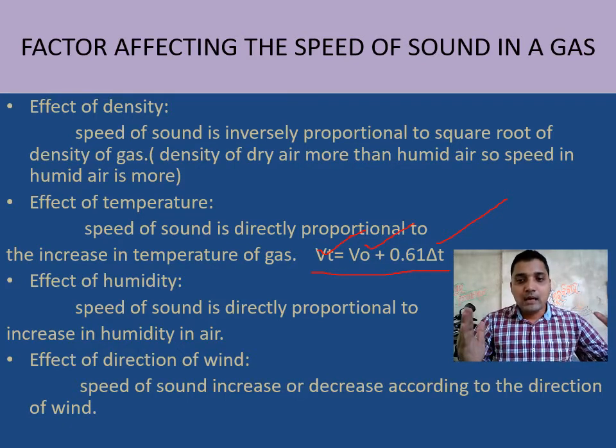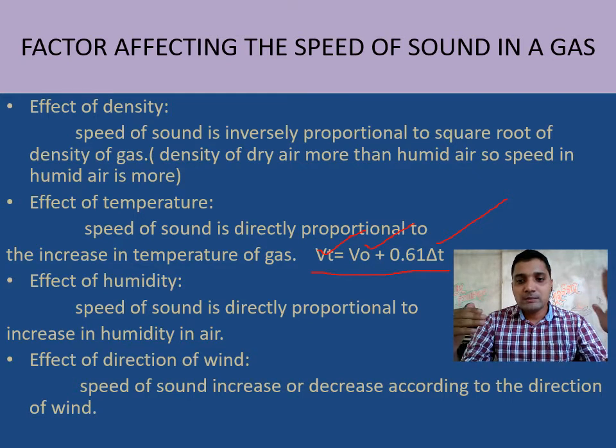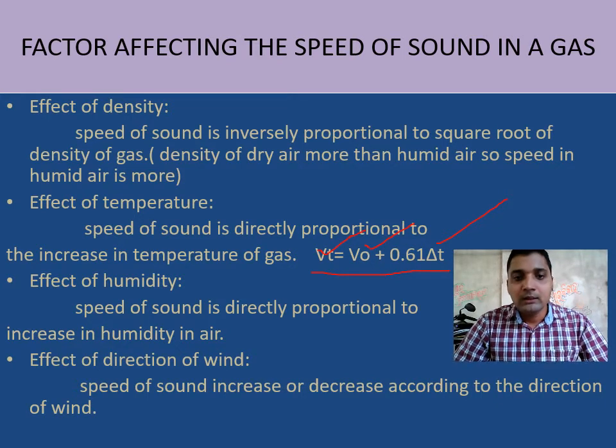Or if sound is coming from one direction and wind is coming from another direction, the resultant speed equals the speed of sound minus the speed of wind, or the speed of wind minus the speed of sound. Means the difference between them gives the actual speed of that sound.